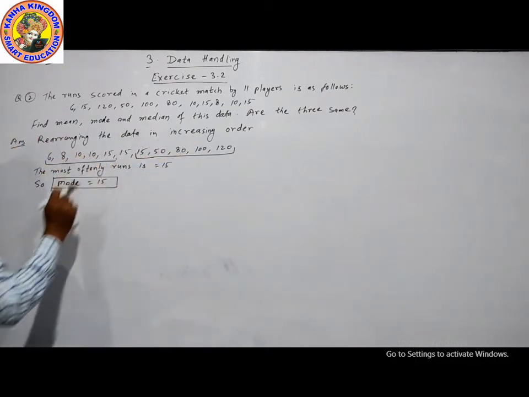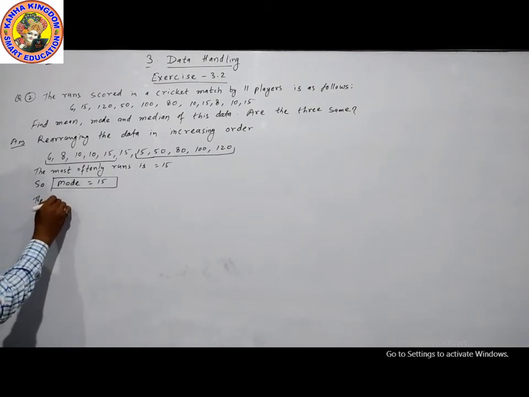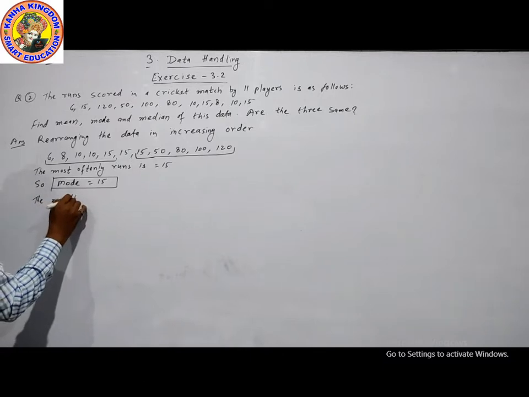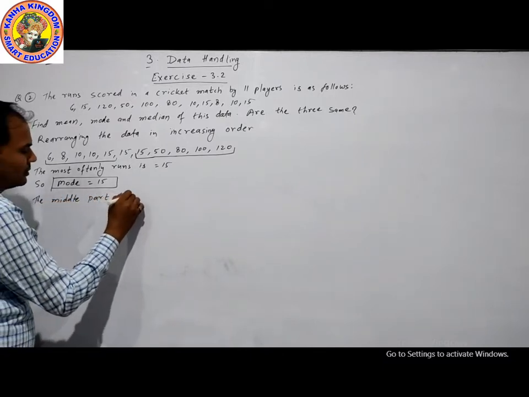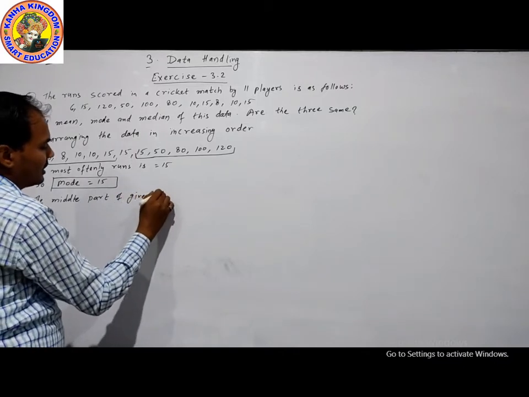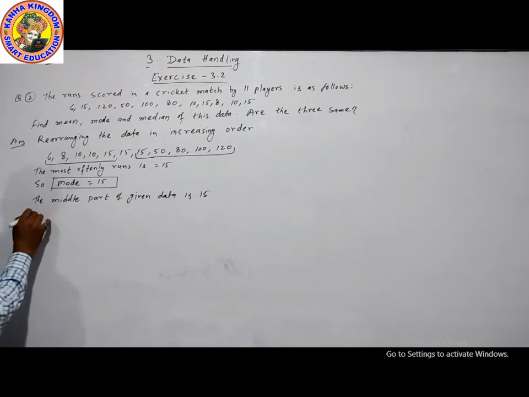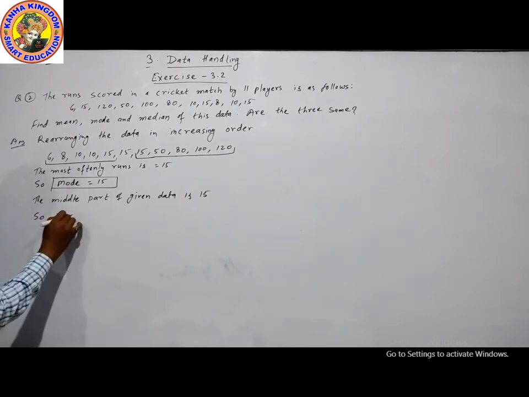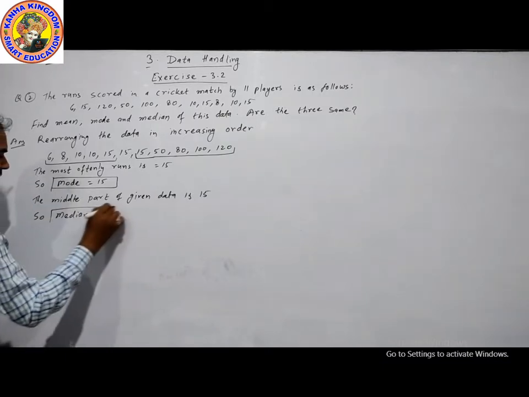The middle part is 15. The middle part of given data is 15. So median is equal to 15.